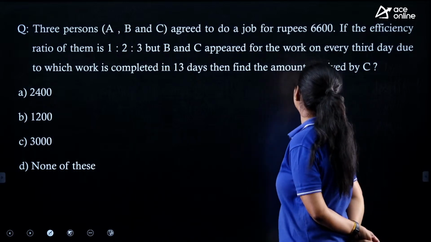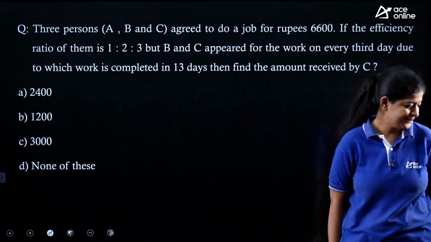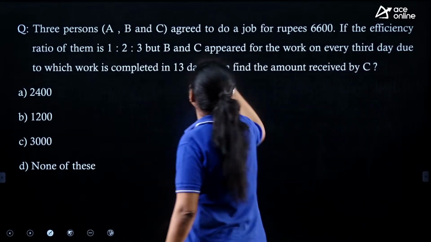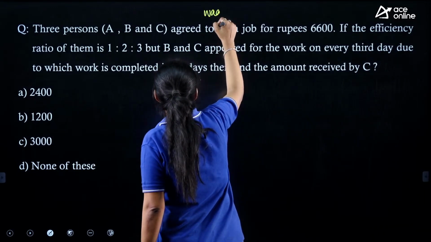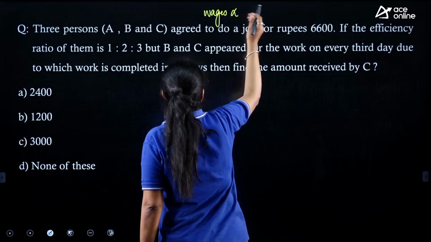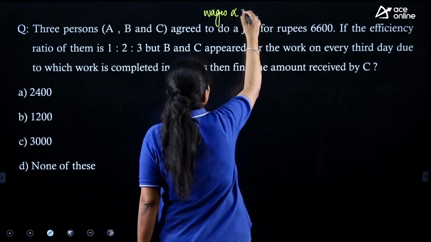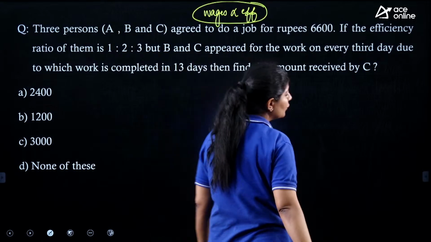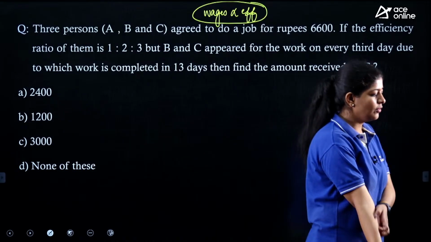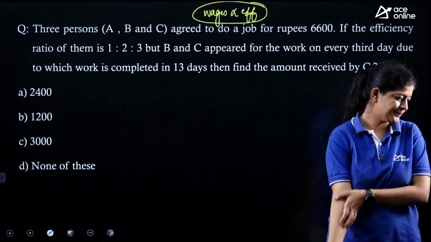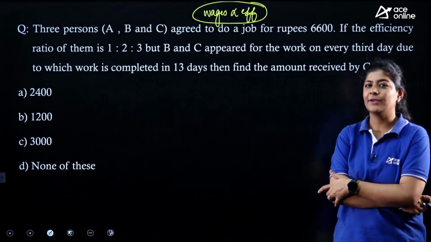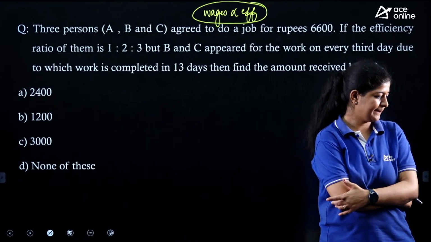Then find the amount received by C. Please do remember one thing: the wages or the salary or the amount that the people are getting is directly proportional to their efficiency. So do use this concept and let me know what answer you are getting.